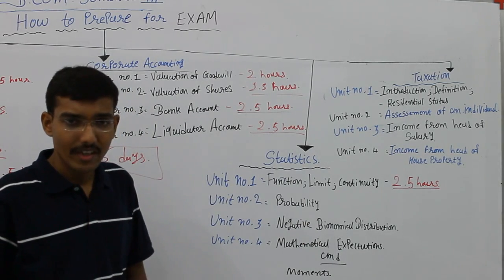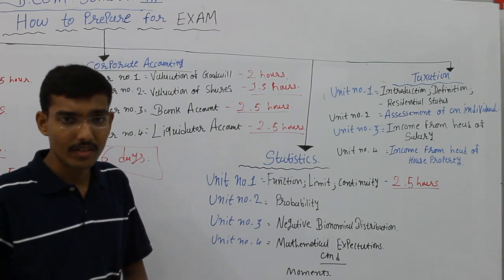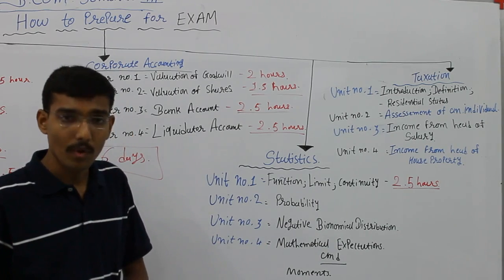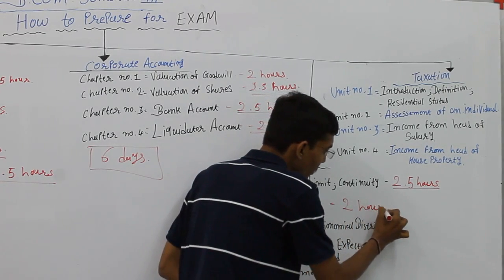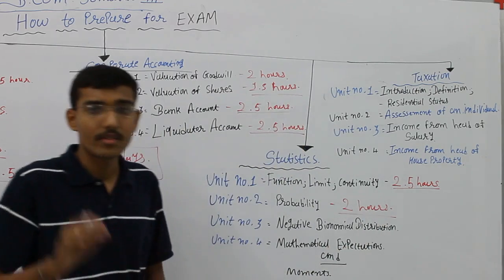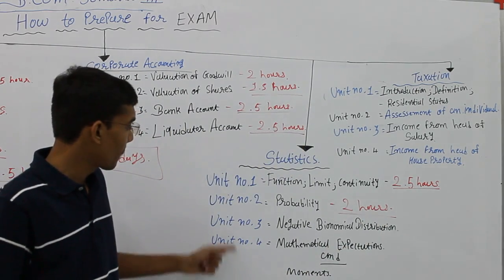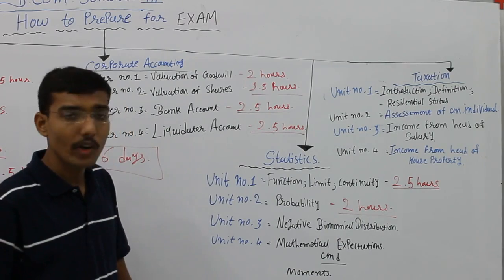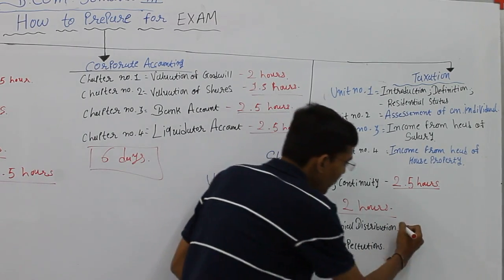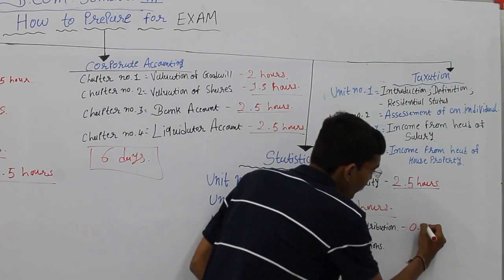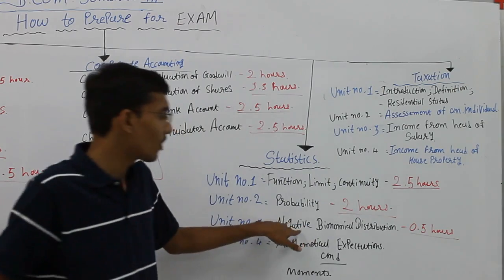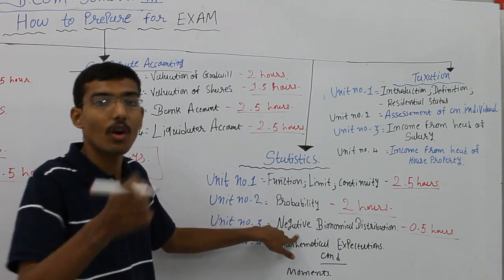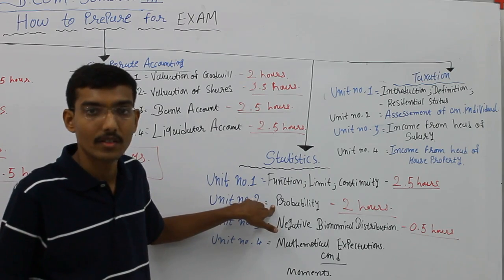Unit number 2, probability. It is the easiest topic of this subject, statistics. It may take only 2 hours if you study in depth. Unit number 3, negative binomial distribution. It takes maximum 0.5 hours because the base of negative binomial distribution you always learn in probability.